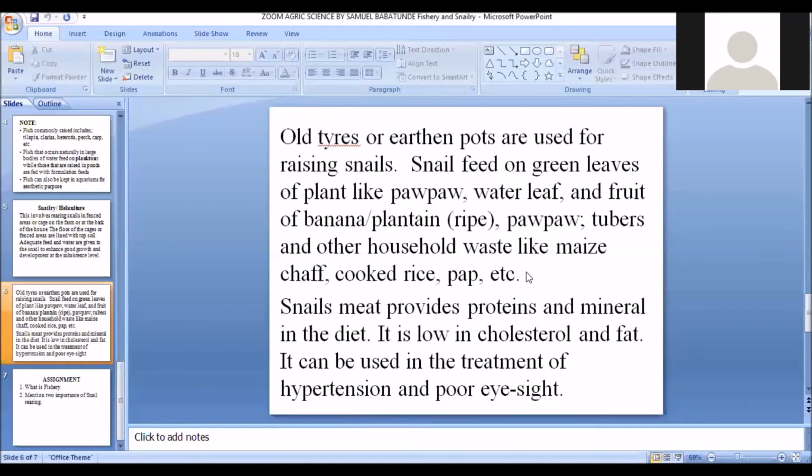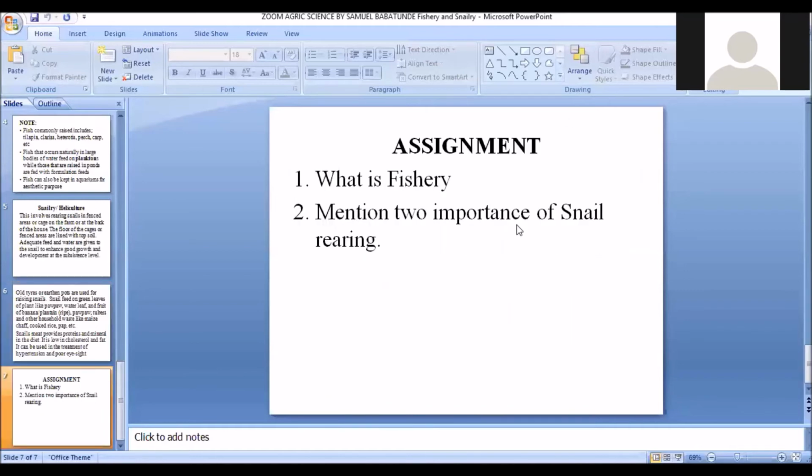And with this, we've come to the end of today's lesson on the forms of agriculture, and also we'll wrap up the forms of agriculture we've been discussing in our previous classes. Now, before we go, I have an assignment for us. One, what is fishery? And two, mention two importance of snail rearing.